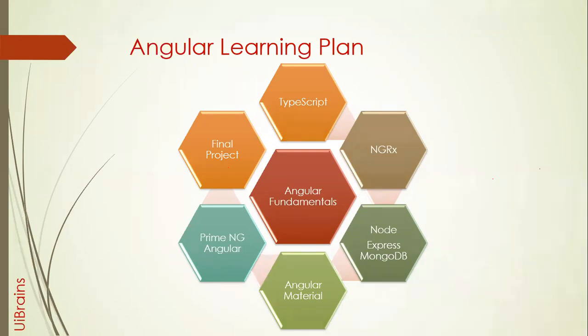After that is finished, we will start with backend development as well, that is Node, Express and MongoDB. Because if you don't have server side knowledge and a server side application to support the front end, it's not full stack. You can't really imagine an Angular application without a backend.